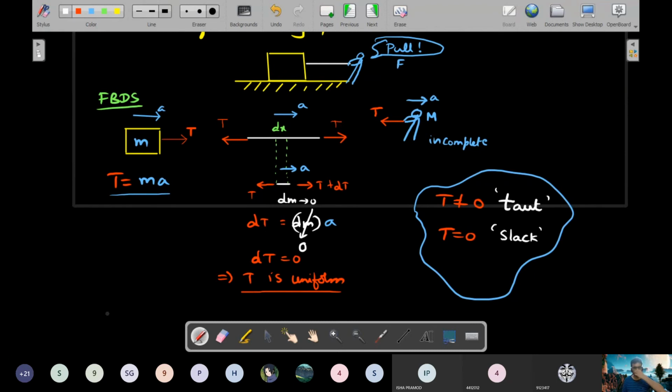So these are the two words associated with the ideal thread and its tension. Okay, let's see a question now.